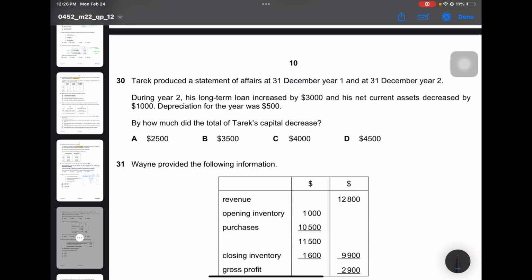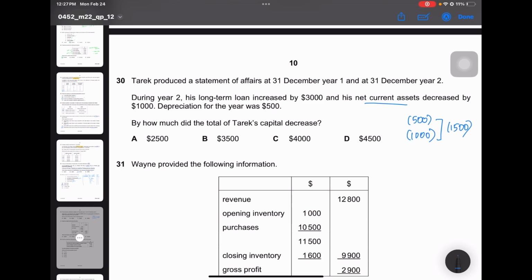So first, we do know that his depreciation for the year was 500, so we subtract 500, and the net current assets also decreased by 1,000, so we subtract the two, we have 1,500. Whatever has decreased, we've subtracted that.